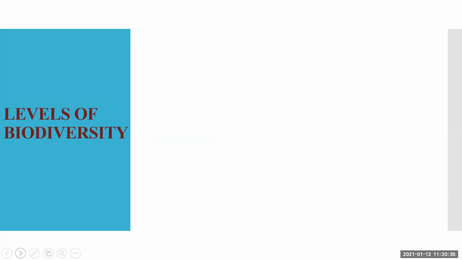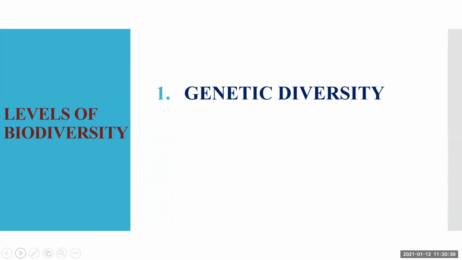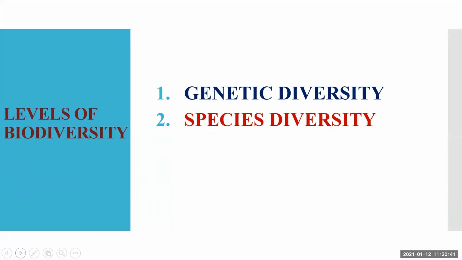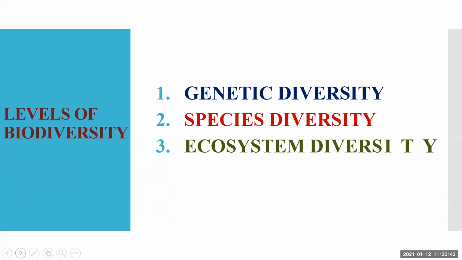Now there are levels of biodiversity. There are three levels: genetic biodiversity, species diversity, and ecosystem diversity. We will have a look at them one by one. Firstly, we'll go for genetic diversity. What is genetic diversity?